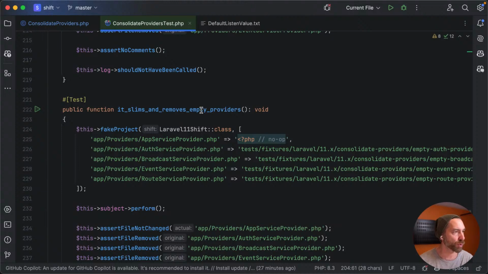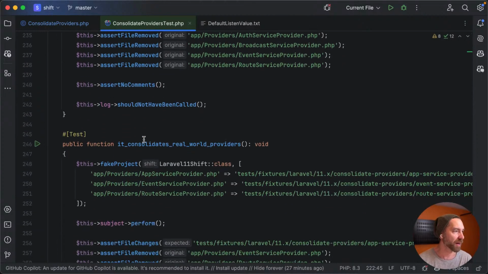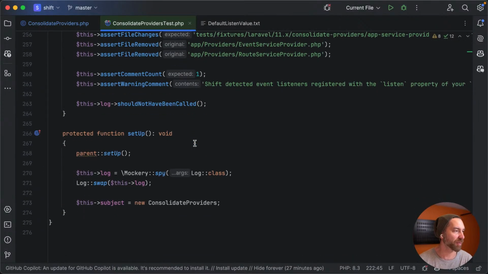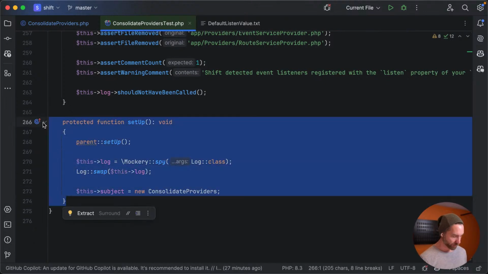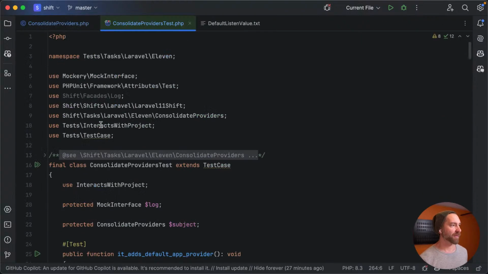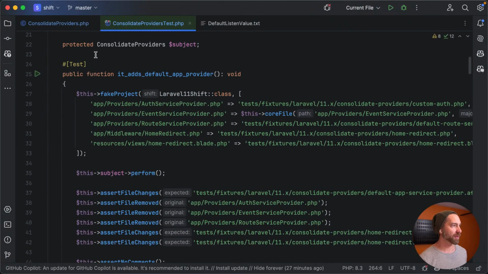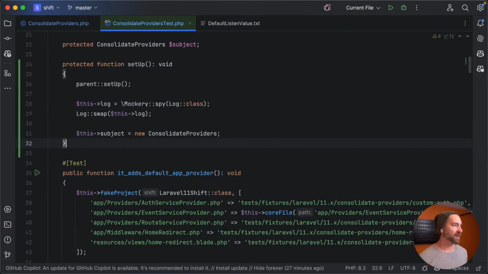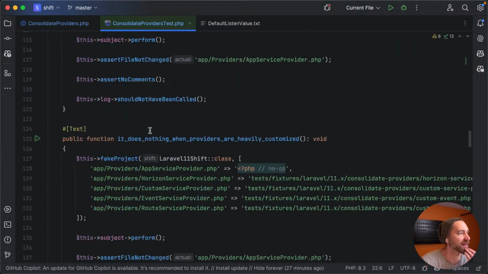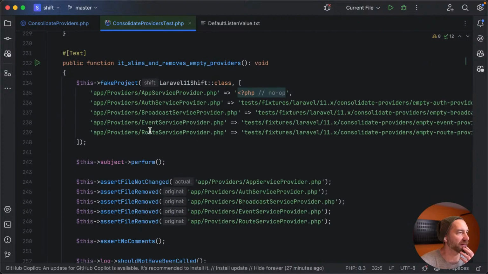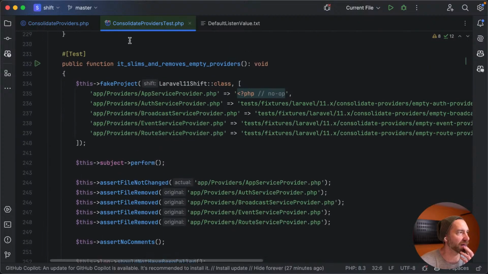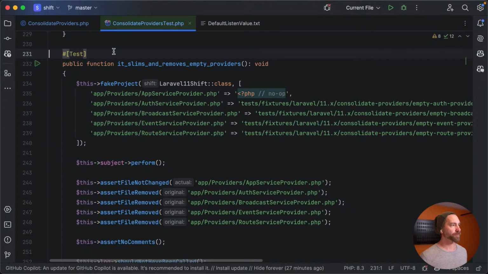It slims and removes empty properties, here we go. It consolidates real world providers, and then setup. That's interesting, that's at the bottom. Let's move this to the top. I feel like that should be at the top. Oh, I know, it's not at the top because of the visibility. Okay, this real world provider one is a little bit weird, but let's work on this one.